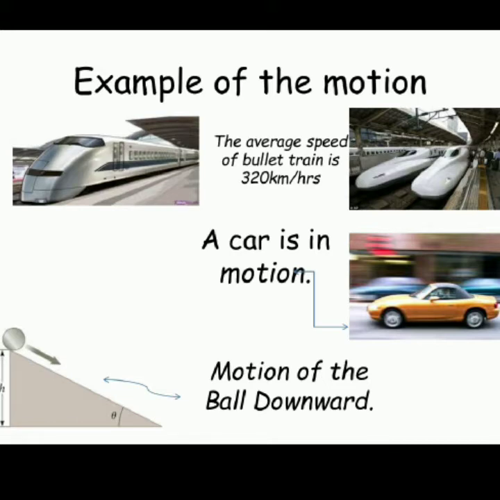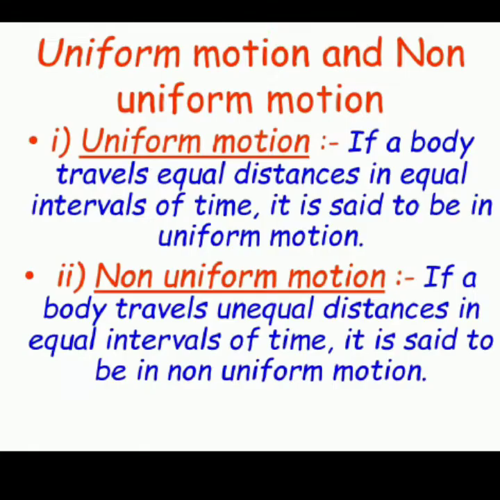We are going to learn about uniform and non-uniform motions, which depend on equal or unequal distance in equal time intervals. When you talk about uniform motion, it is a body which travels an equal distance in equal intervals of time, and a non-uniform motion is where a body travels an unequal distance in equal intervals of time.